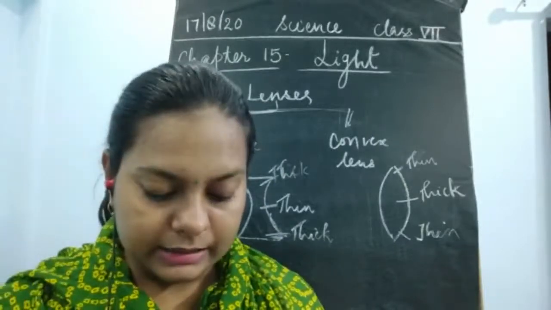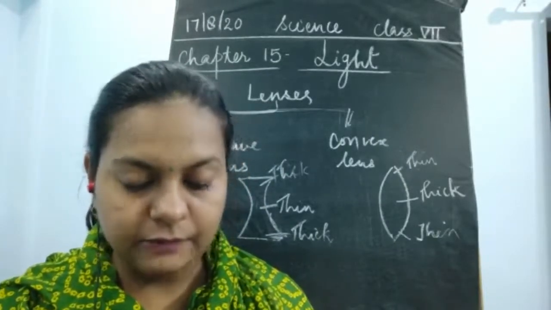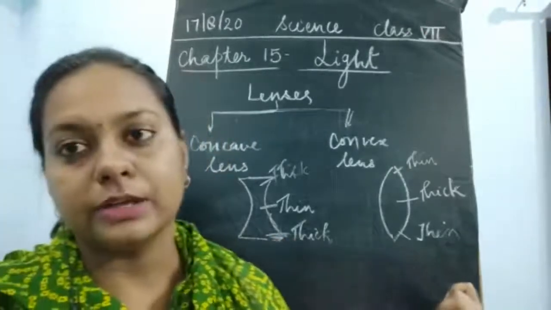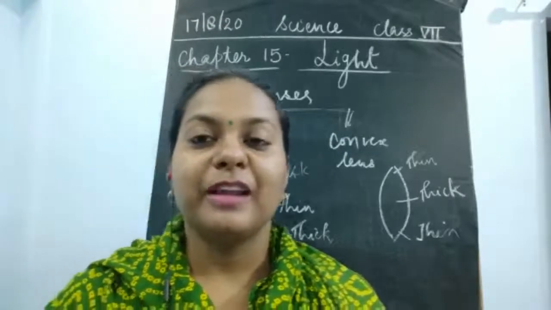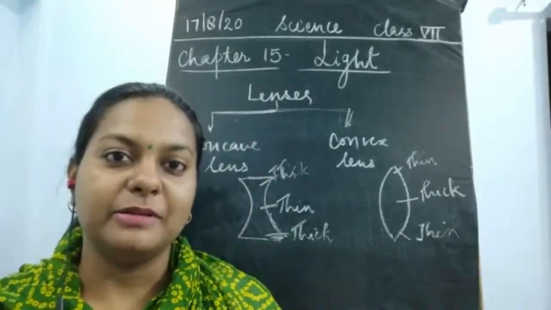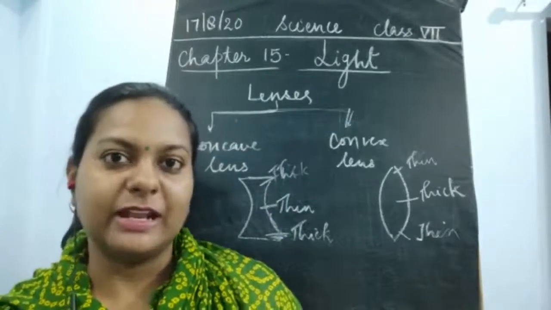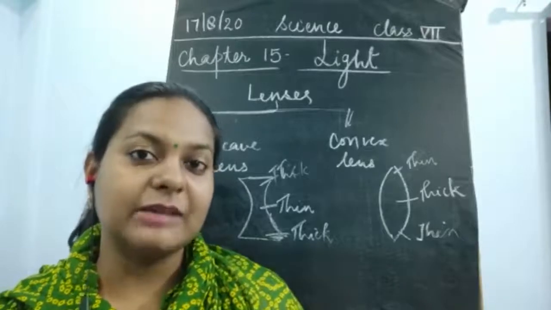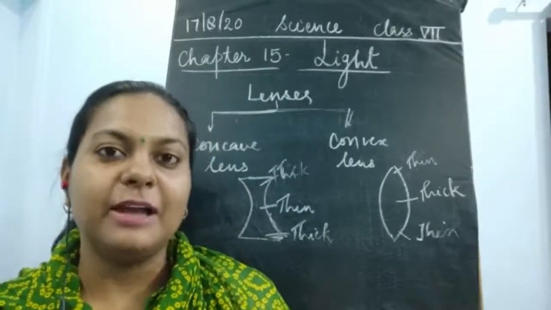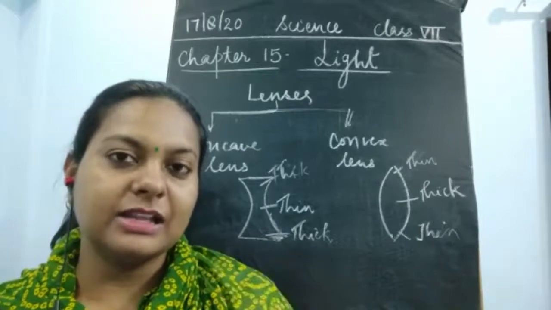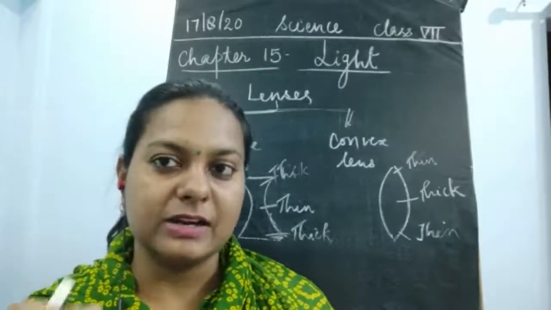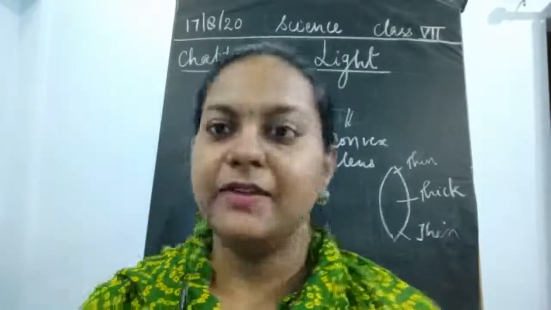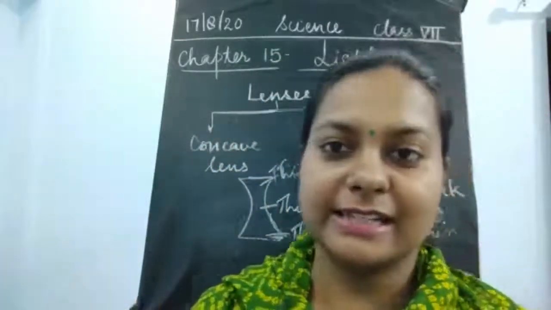Next, get some lenses and touch and feel them. What do you find? You will find that there are different shapes of lenses. If you have family members at home who wear spectacles, you can ask them to give their glasses for some time, touch the lenses and observe what kind of lenses they are wearing. Are they wearing a concave lens or a convex lens? We'll discuss this in the online class.